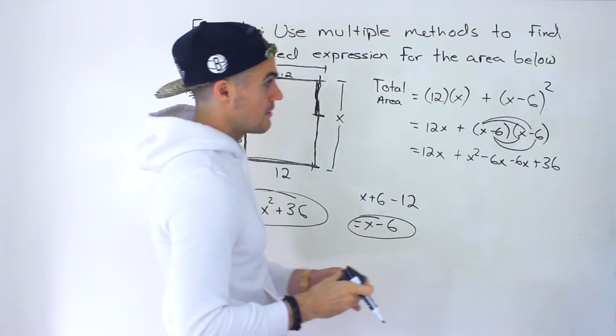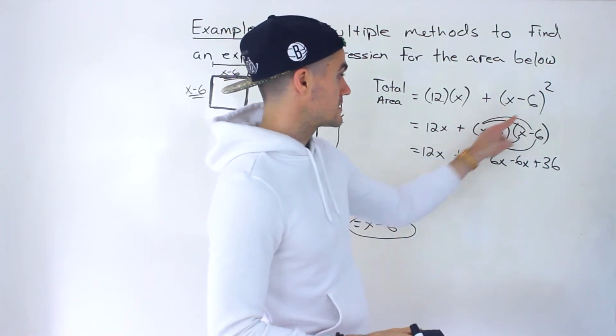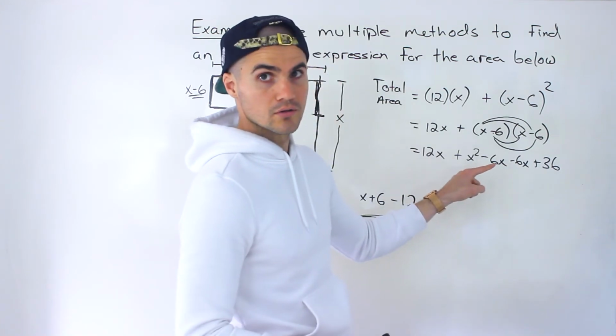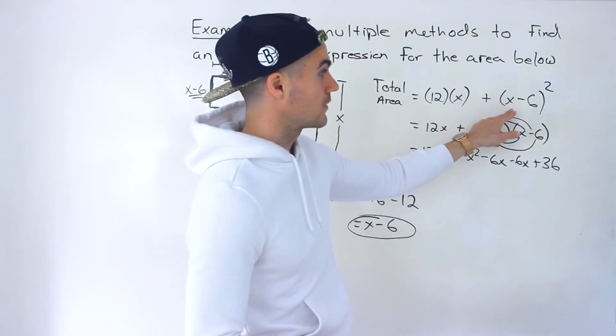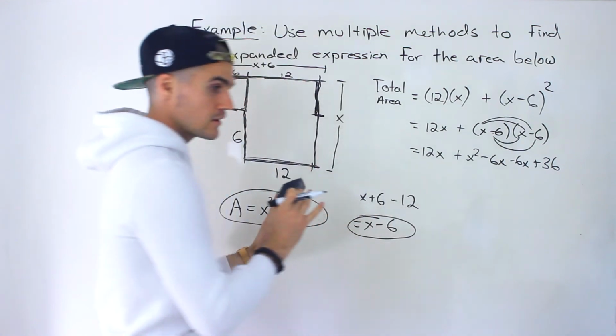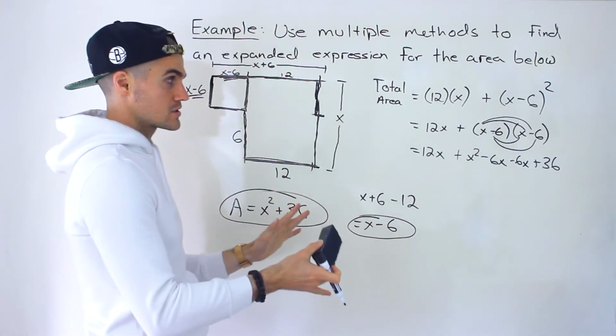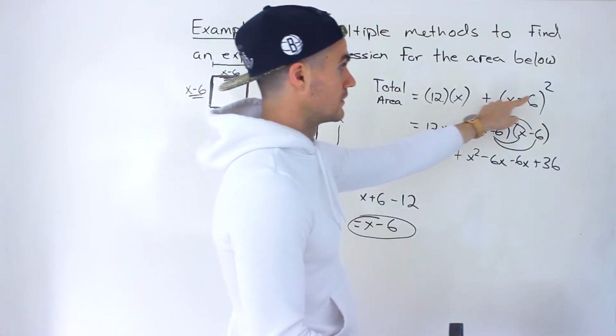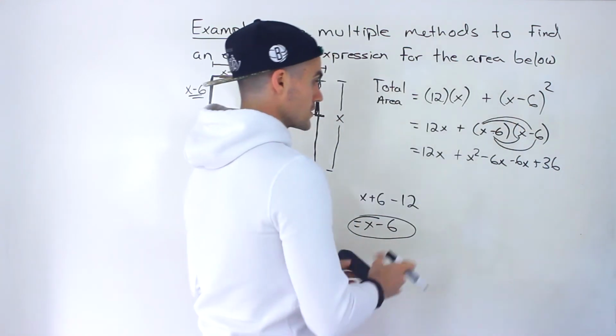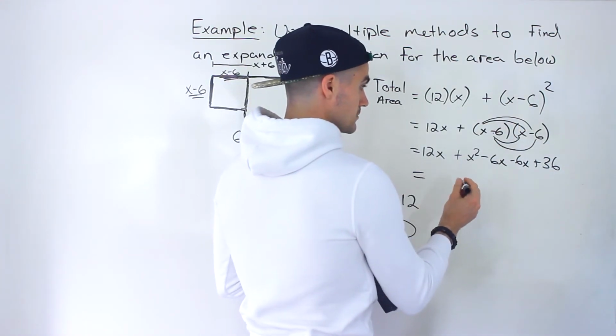So notice that this here is a perfect square trinomial that we end up getting. We're squaring a binomial versus the other method, where we were doing a difference of squares. This here is squaring a binomial expression. But let's see what we end up getting when we simplify.